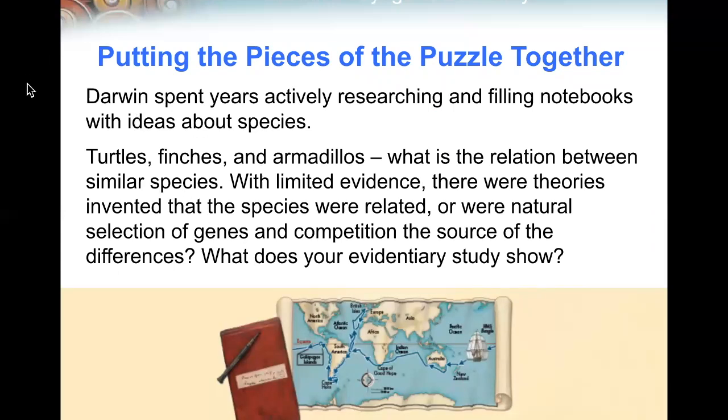Darwin spent years actively researching and filling notebooks with ideas about species, turtles, finches, and armadillos. What is the relationship between similar species? With limited evidence, there were theories invented that species were related, or was natural selection of genes and competition the source of differences? What do your evidentiary studies show?